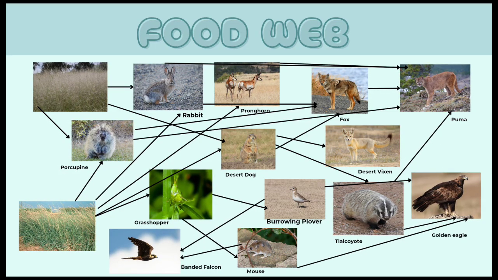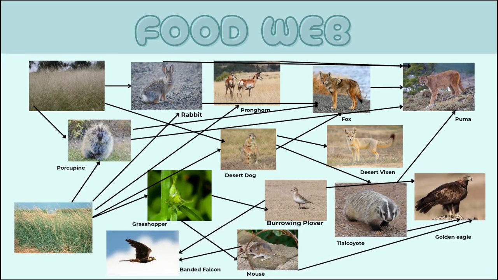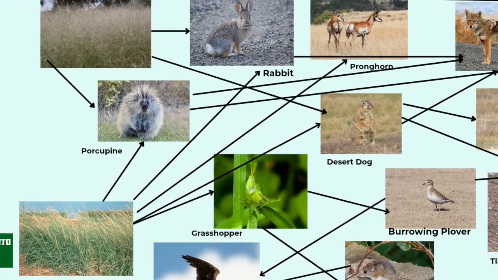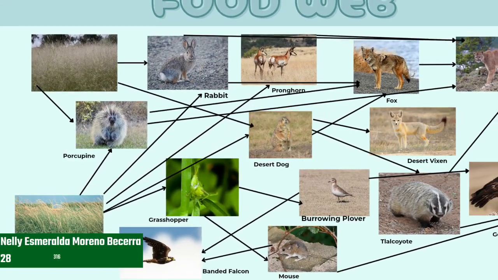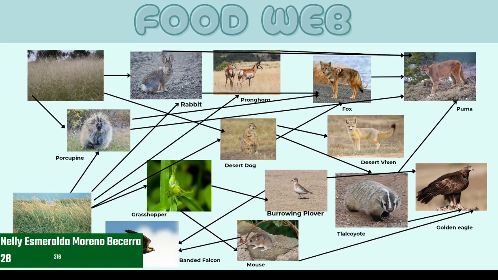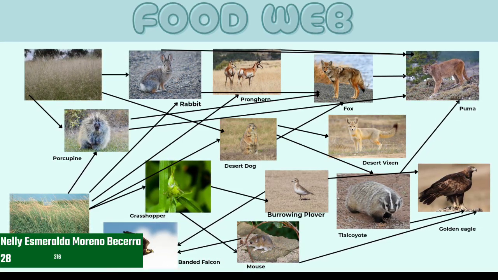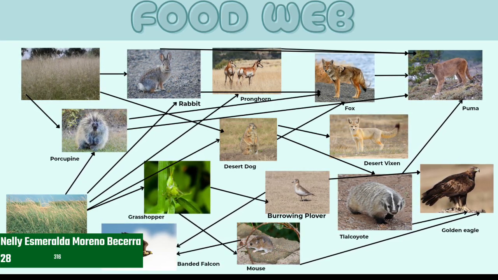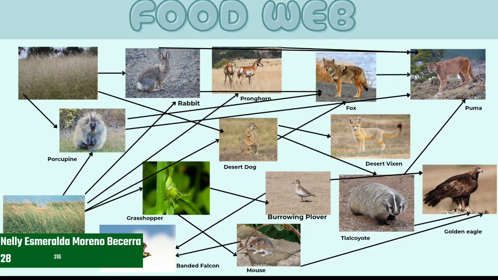A food web shows how energy moves from one living thing to another in an ecosystem. All the animals and plants are connected because they depend on each other for food. At the bottom of the web, we have the grass and plants. They are producers because they make their own food using sunlight. All the other animals get energy from them. Next, we have the primary consumers like the grasshopper, rabbit, porcupine, pronghorn, desert dog, and mouse. These animals, not all of them, are herbivores. They eat the plants to survive.